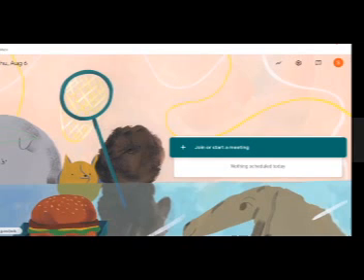Now on your screen, if your Google Calendar is synchronized with your Google Meet, you will see the schedule. If your meeting is scheduled at 4 to 5 p.m., that 4 to 5 p.m. will be seen just here on this side, nothing scheduled today. So this is where it will show you the meeting. If you are scheduling the meeting for today, we'll have a demonstration for that, how to schedule it, and how you will get to know whether your meeting has started and at what time your meeting will be. It will appear here. I haven't scheduled anything, so it is showing nothing is scheduled for today.